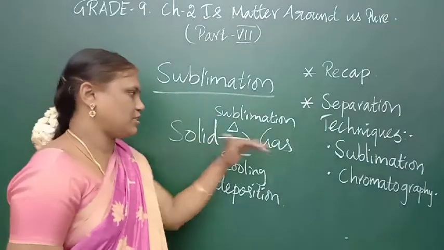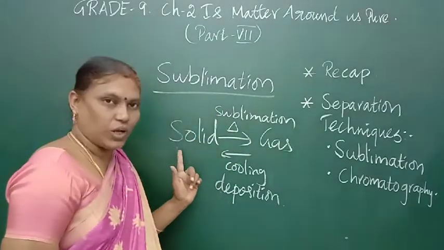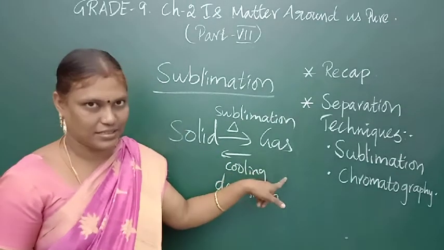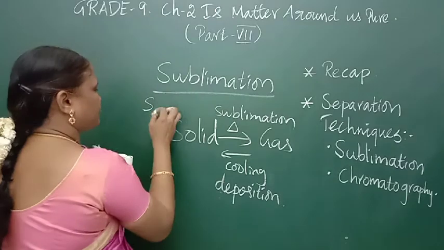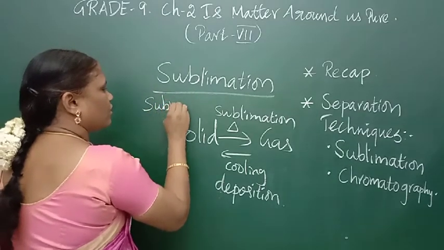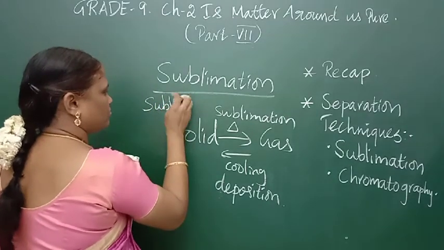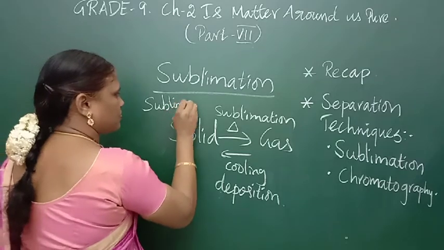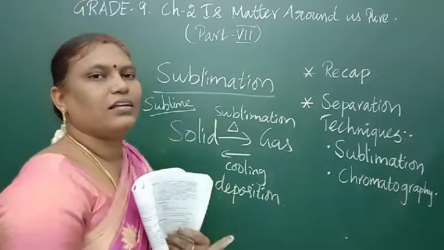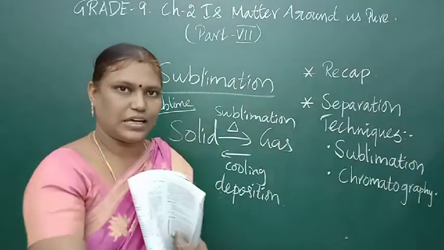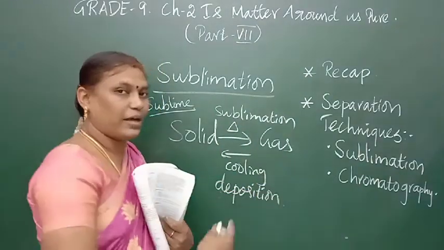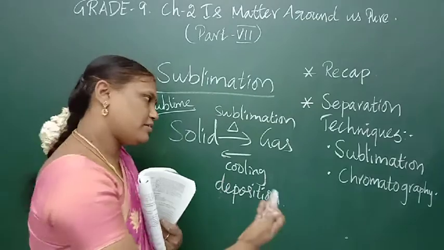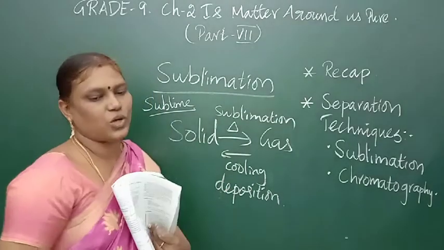So if a solid directly goes to the gaseous state, these substances will sublime. They will not go to the liquid state. On heating it goes directly to the gaseous state, whereas on cooling it changes to the solid state.